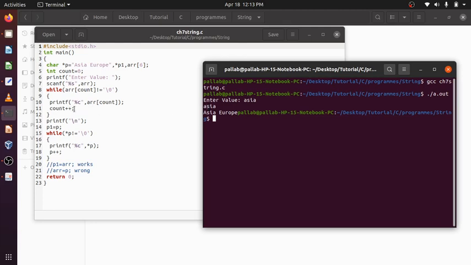After that count is incremented, again it is not null because it contains S. First ARR count points to this, A is printed, after that it points to this, S is not equal to null, so S is printed, after that it points to I, also not null, so I is printed, after that A is printed, after that it is null, the condition is not satisfied, and it will come out.